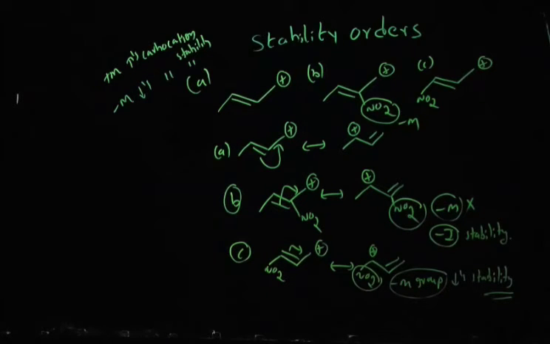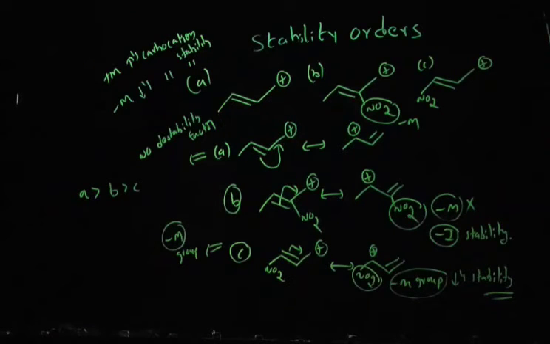That means in case of option A, there is no destabilizing factor. Both option B and option C contain destabilizing factors, but option C contains a strong minus M group. A strong minus M group will destabilize a lot as compared to option B. That means the stability order will be A the most stable, then B, then C. Between B and C, B is more stable.